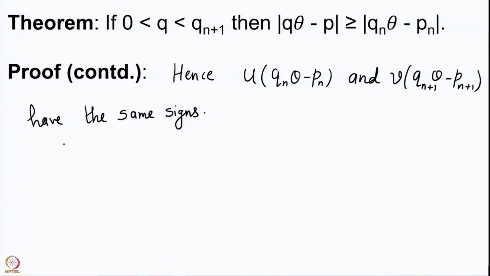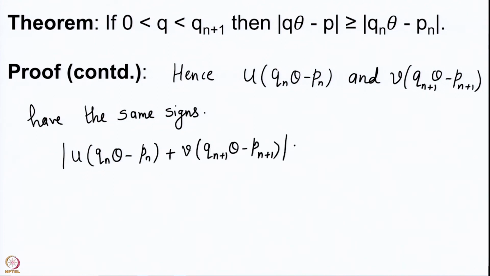So, whenever you have things of the same sign, their modulus will have the corresponding property. u into Qn theta minus Pn plus v into Qn plus 1 theta minus Pn plus 1, this we know already because u and v were defined in a particular way.